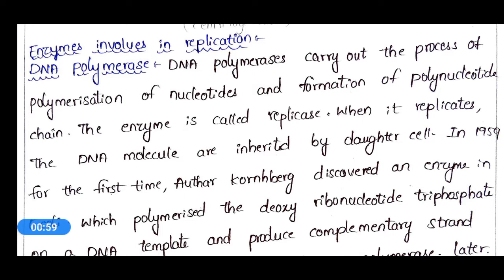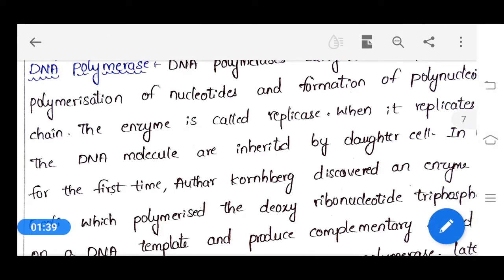Replication process requires many enzymes. So let's see about the enzymes involved in the replication process. Majorly we should see DNA polymerase. Here DNA polymerase 1, DNA polymerase 2 and DNA polymerase 3 are the three types of DNA polymerases found in prokaryotes majorly, and these three enzymes are responsible for replication in prokaryotes.